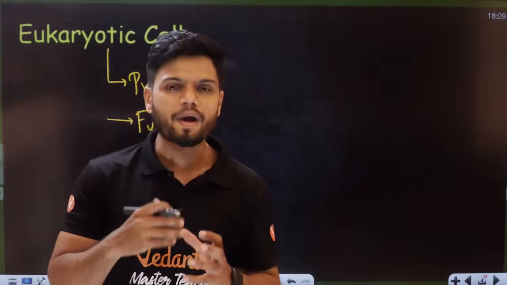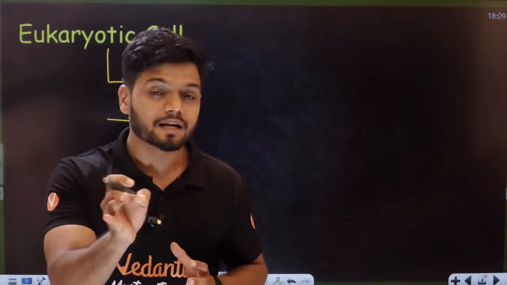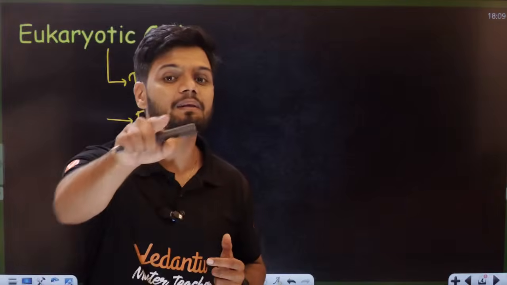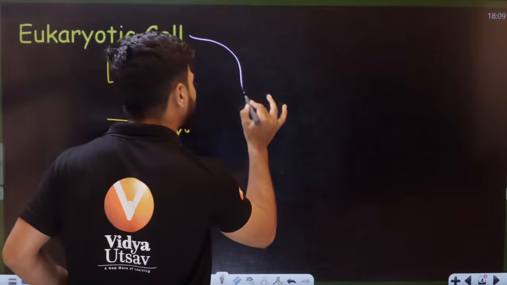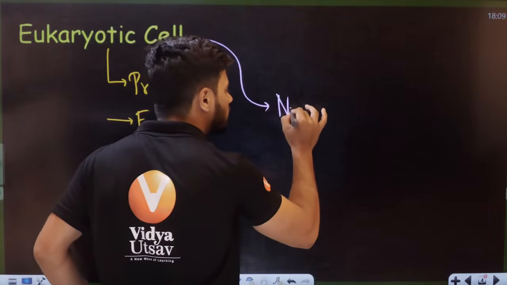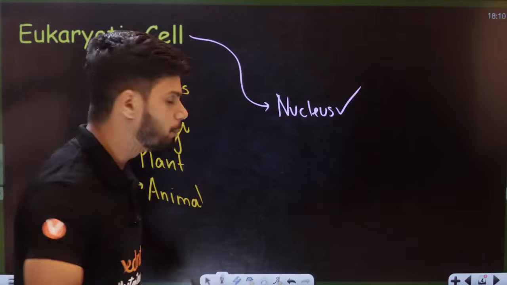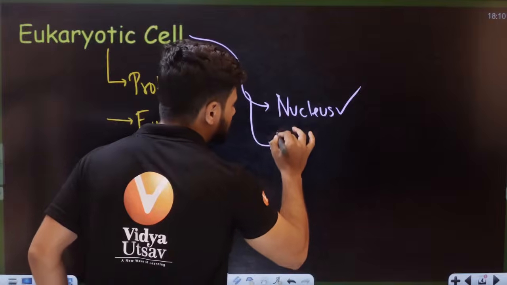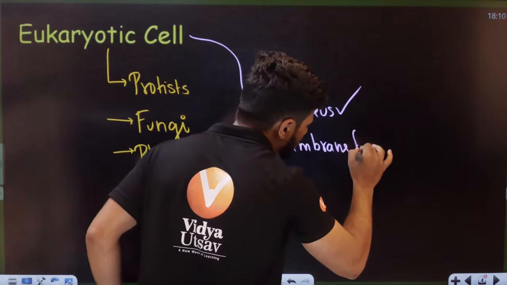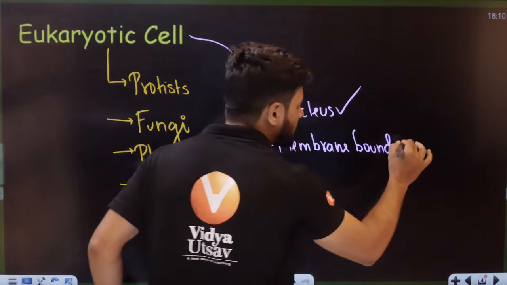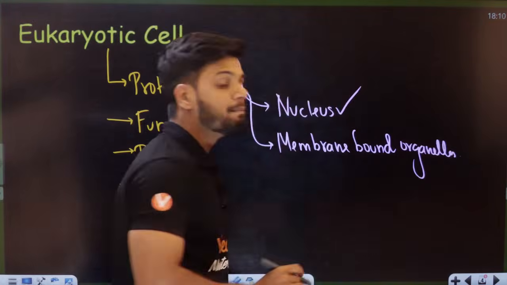Now, what do you actually find in a eukaryotic cell? Inside a eukaryotic cell, do you find a nucleus? If yes, tell me in the chat. So in a typical eukaryotic cell, we find a nucleus, we find a nuclear envelope. Moreover, we find membrane bound organelles. So all the organelles here are membrane bound.